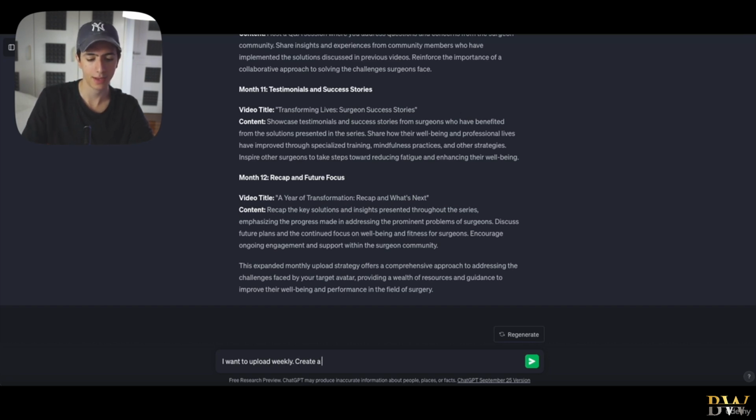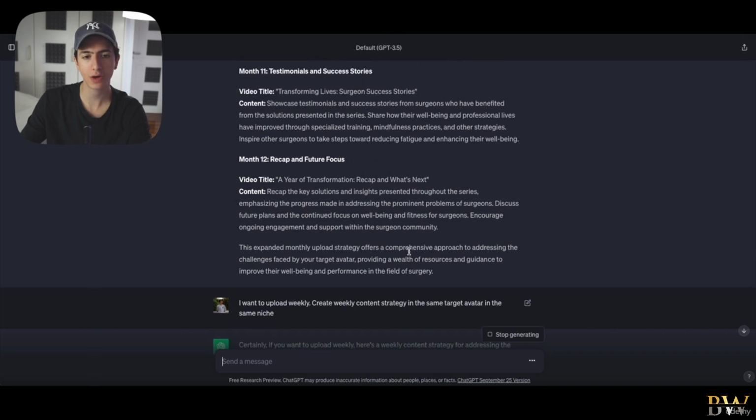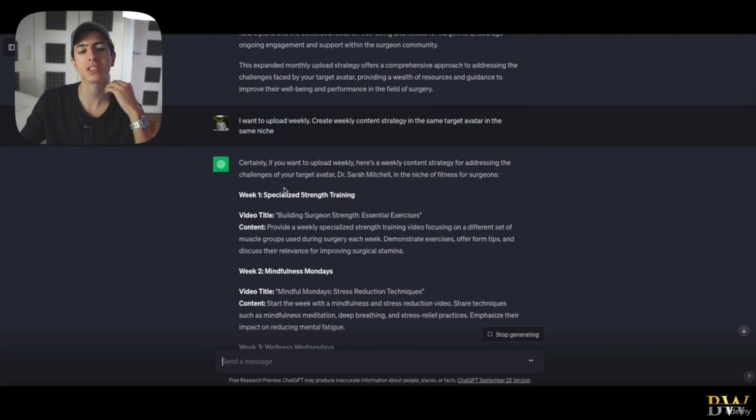Create a weekly content strategy on the same target avatar in the same niche. It is important to highlight that we're referring to the same target avatar and the same niche, but what we want to tweak here is that we want a weekly content strategy, not a monthly content strategy.